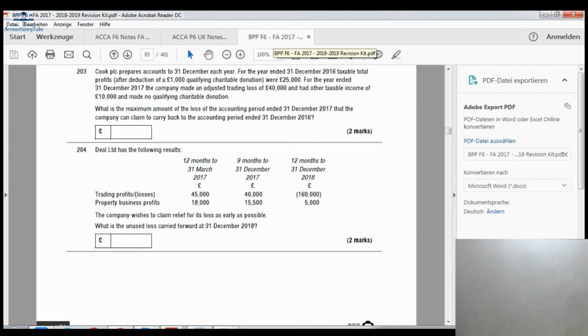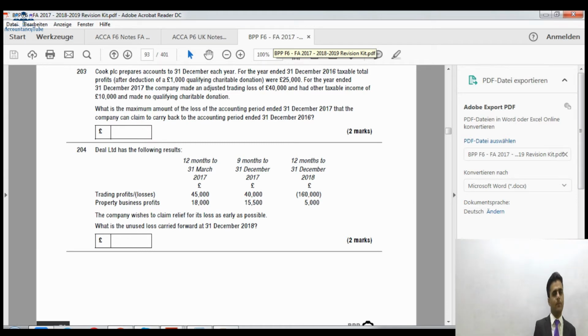So basically it had a profit in the previous period. Say for example in 2016 it had a profit of £25,000 after deduction of the qualifying charitable donations. Now in the next year, the loss was how much?